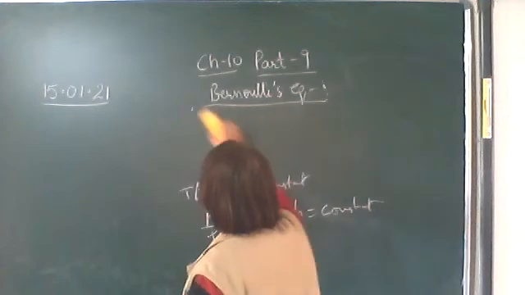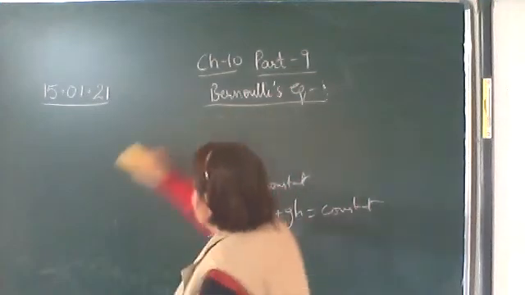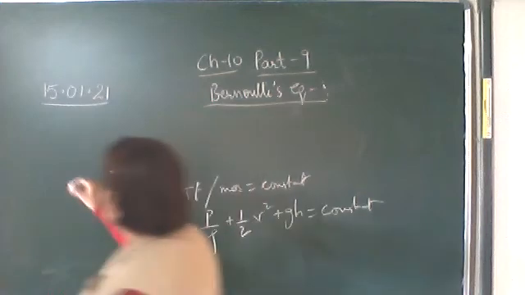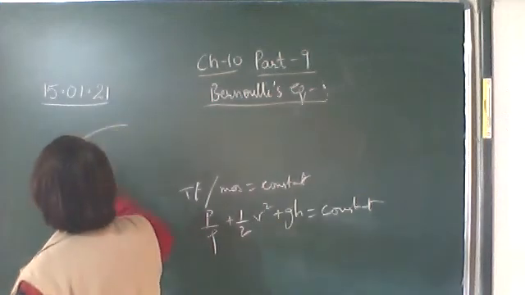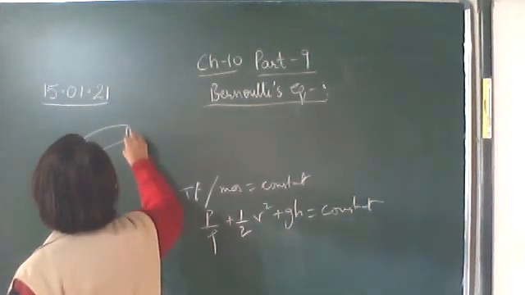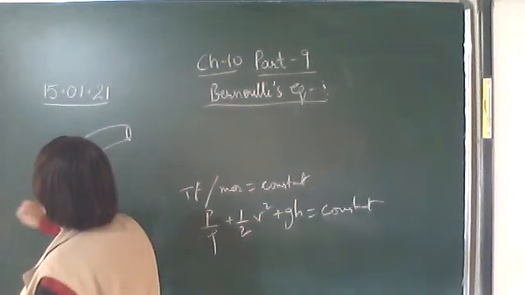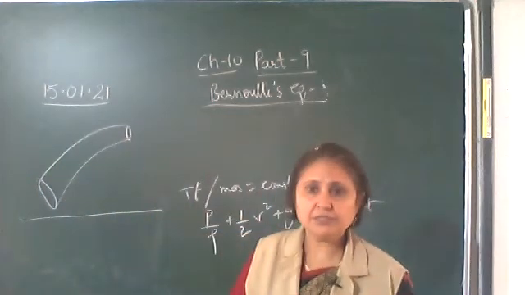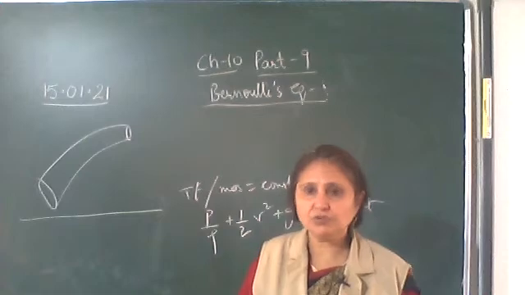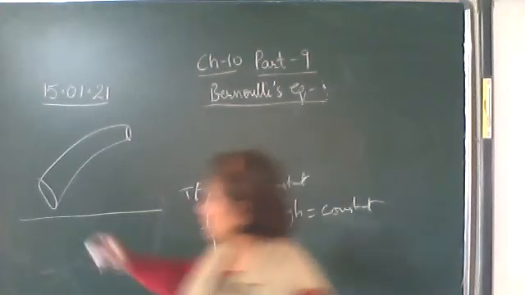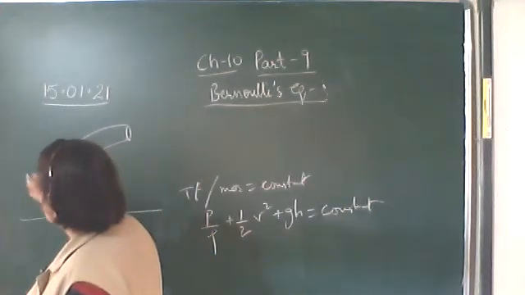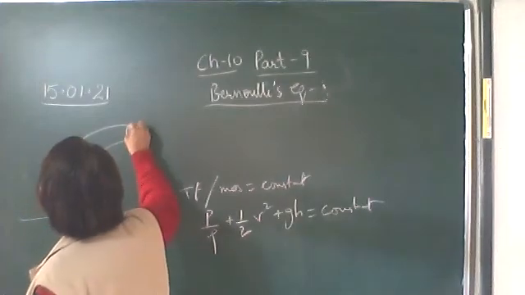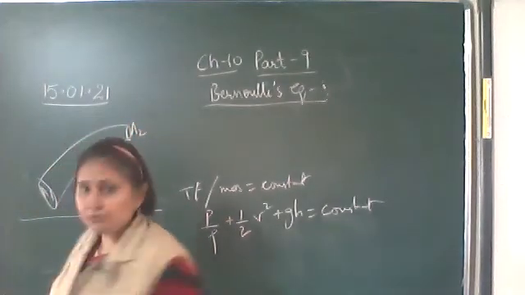For this we consider the liquid flowing through a tube of non-uniform cross-sectional area. As you can see, the cross-sectional area is not uniform. Let at this point the cross-sectional area be A1, and here the cross-sectional area is A2.